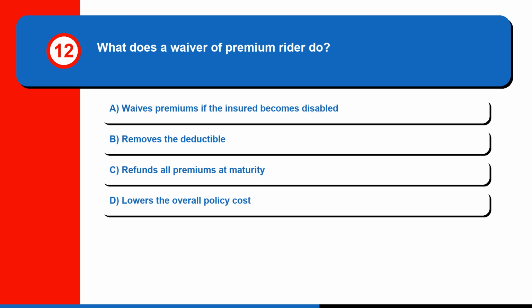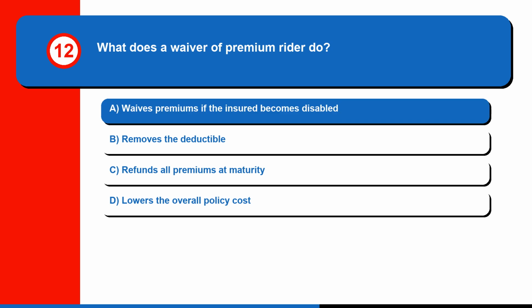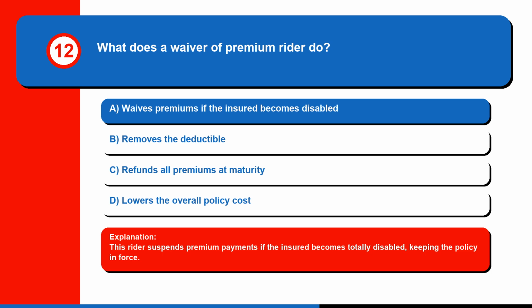Question 12. What does a waiver of premium rider do? A. Waives premiums if the insured becomes disabled. B. Removes the deductible. C. Refunds all premiums at maturity, or D. Lowers the overall policy cost. The correct answer is A. Waives premiums if the insured becomes disabled. This rider suspends premium payments if the insured becomes totally disabled, keeping the policy in force.